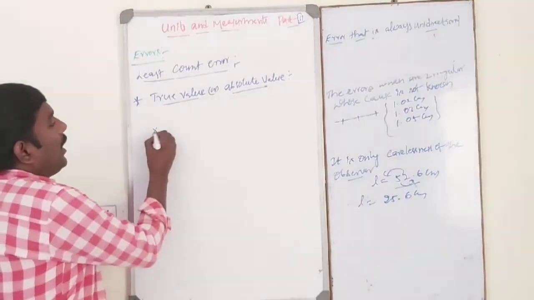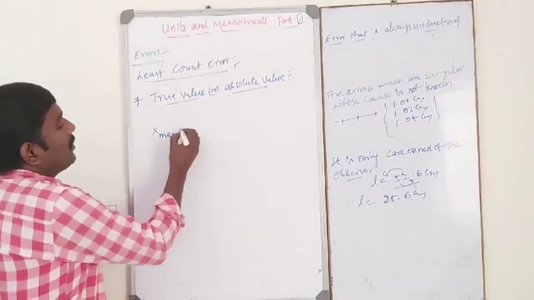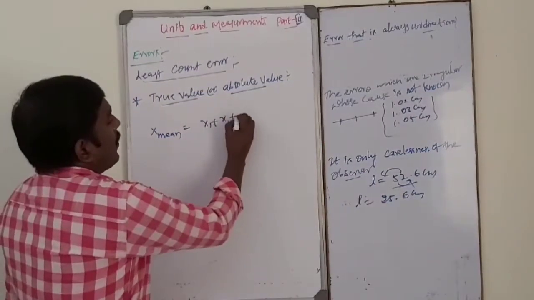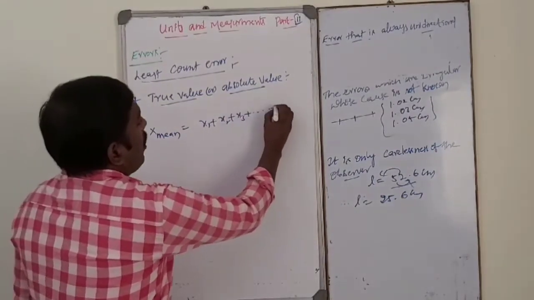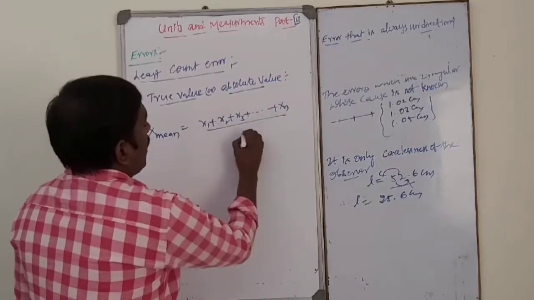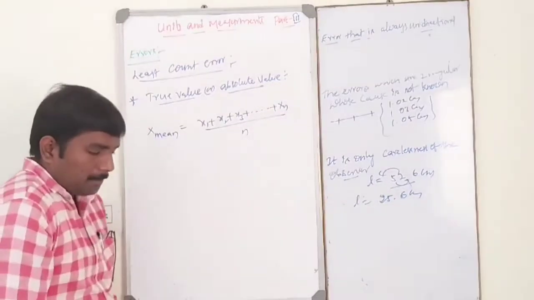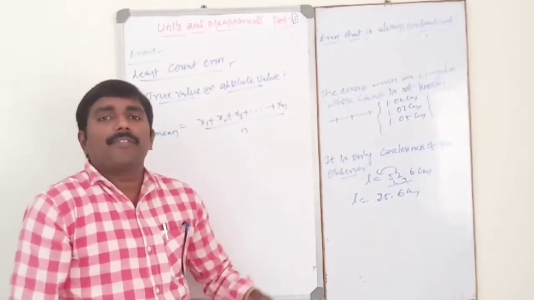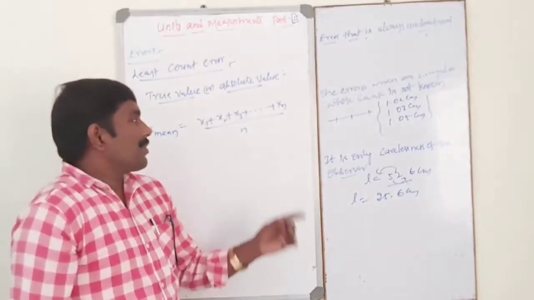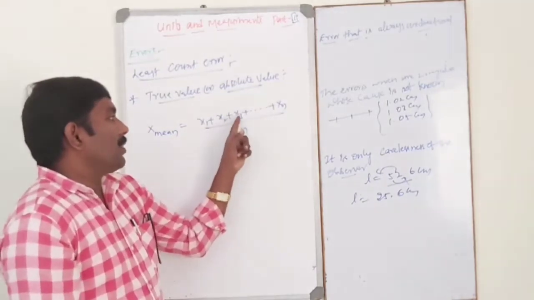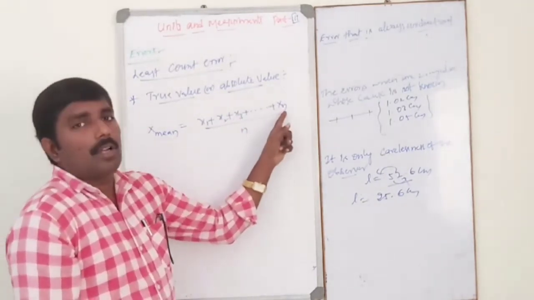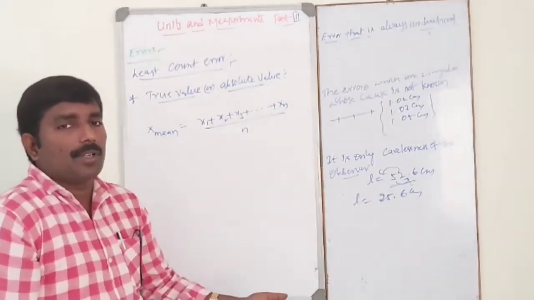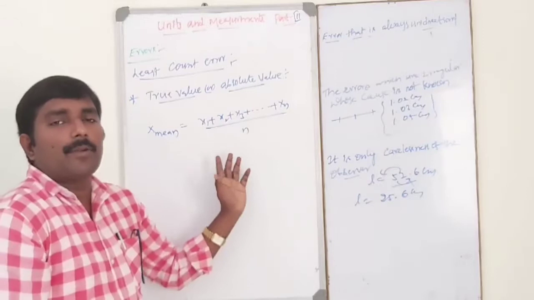So x mean is equal to x1 plus x2 plus x3 plus and so on plus xn, divided by n. Suppose when we do an experiment, we take different trials. So the first trial is x1, second trial x2, third trial x3 and so on, last trial xn. Then the average is divided by n. Suppose we take 3 trials, x1 plus x2 plus x3 divided by 3.